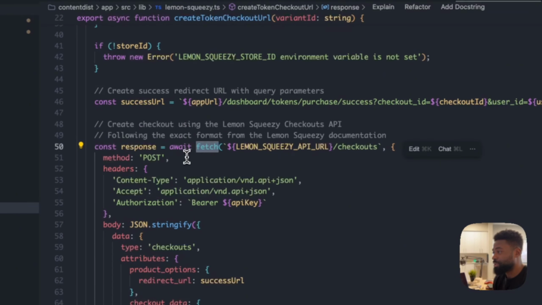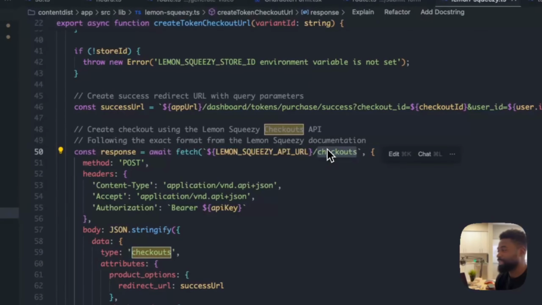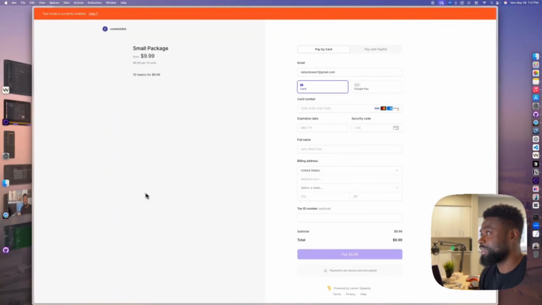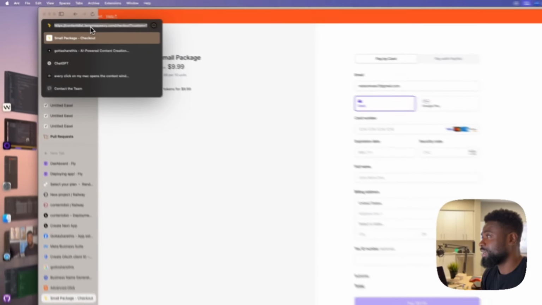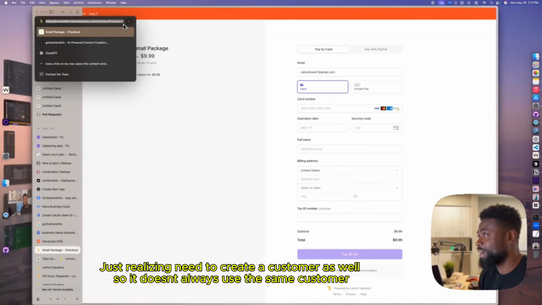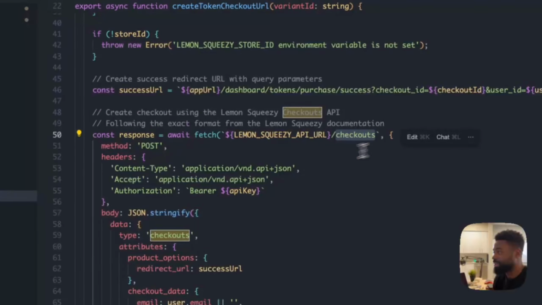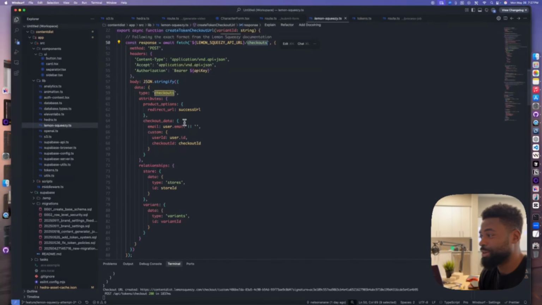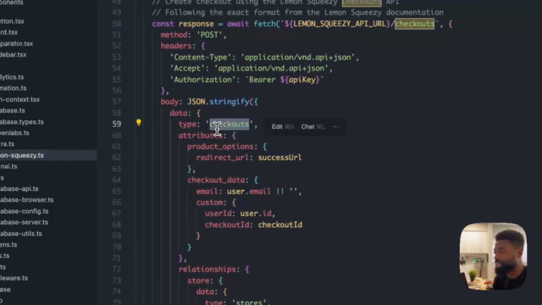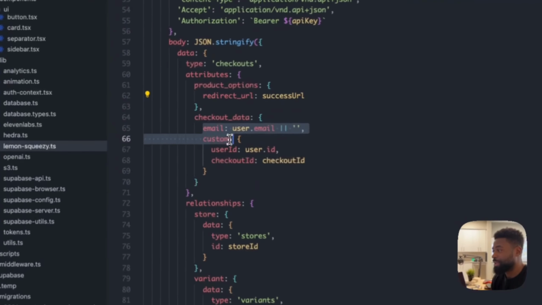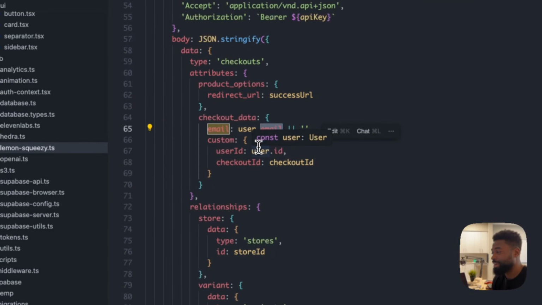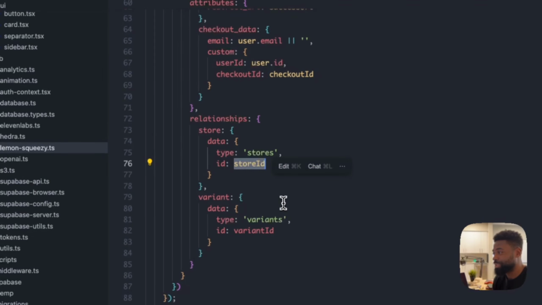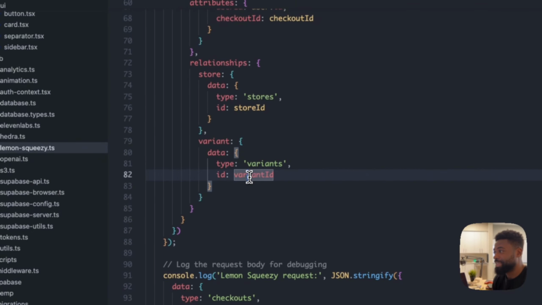So here we are making a fetch request with the Lemon Squeezy API URL to the checkout. So this is important. Once you hit purchase, it comes to this URL, lemonsqueezy.com/checkout. So that is the endpoint we are hitting. We are making a post request and basically sending this data over to Lemon Squeezy, so it knows what store data. We are setting the type to checkout, and we're providing it with checkout data with the authenticated user's email, their ID, and then the checkout ID, and then we are also passing the store ID as well, and passing the variant ID as well.